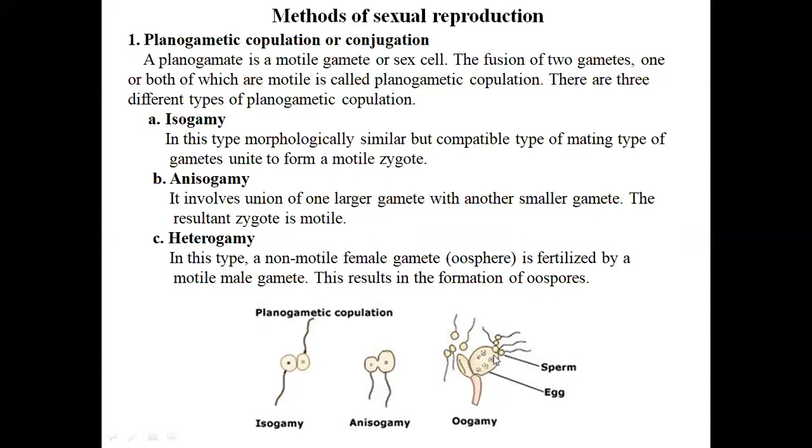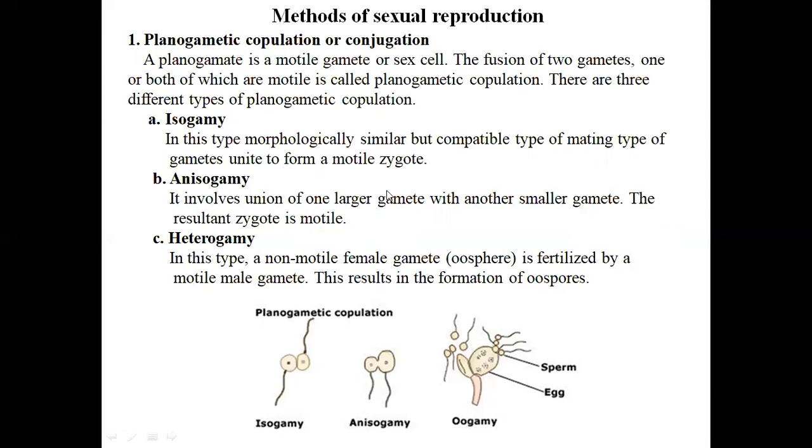This is a female gamete which is non-motile and stays at one place, and a lot of male gametes come in contact with this non-motile female gamete, resulting in the formation of oospores and the development of a zygote. So this is known as heterogamy. So this is about the three types of planogametic copulation or conjugation, which is the first method of sexual reproduction in fungi.